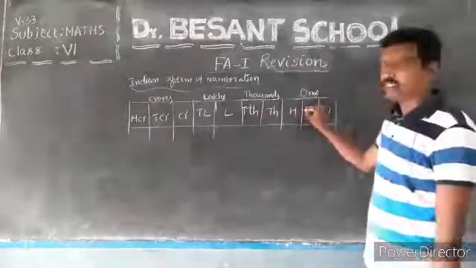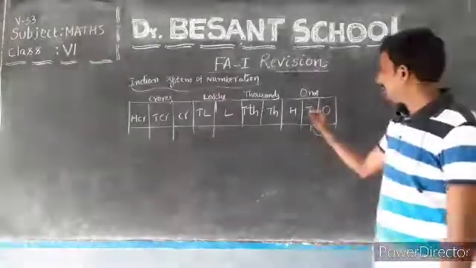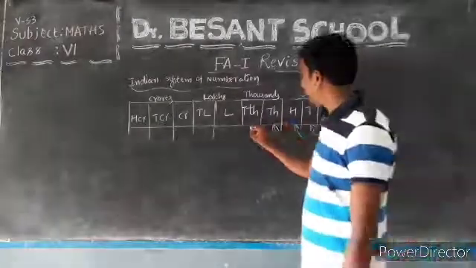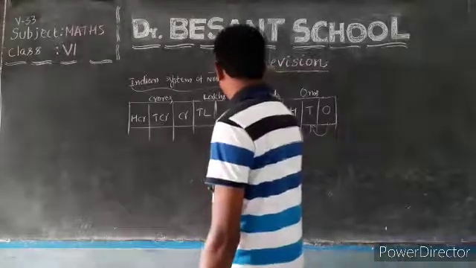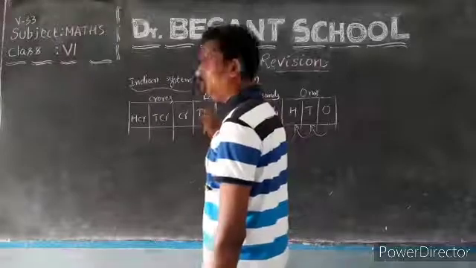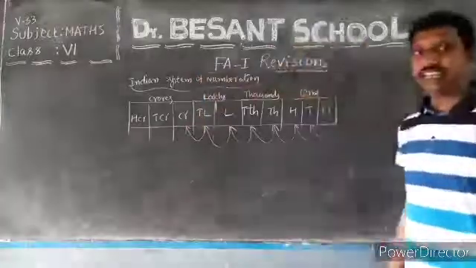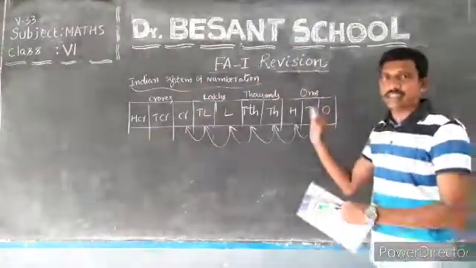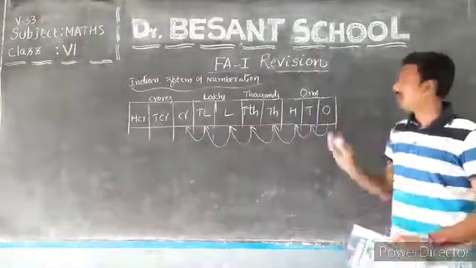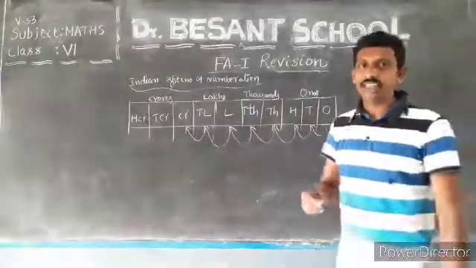If you look carefully, this is ones and this is tens, that means 1 is multiplied by 10 times. 10 tens are 100, 100 tens are 1000, 1000 tens are 10,000, 10,000 tens are 1 lakh, 10 lakhs, and again into 10 means 100 lakhs. 100 lakhs indicates 10 crores. So as we move from right to left, in the Indian or international system of numeration, the place value is increased by 10 times.